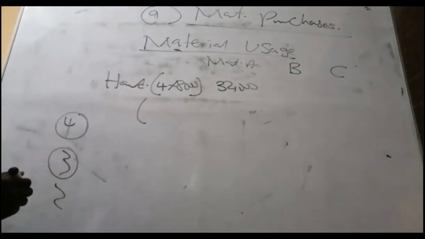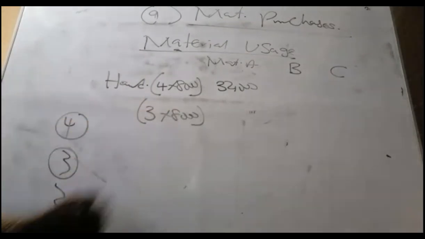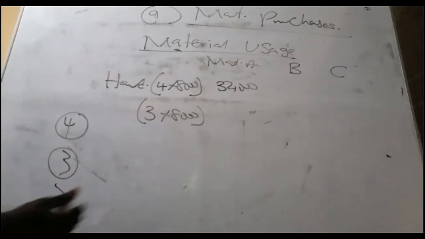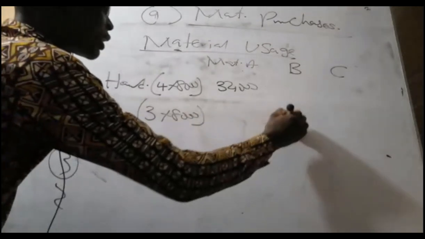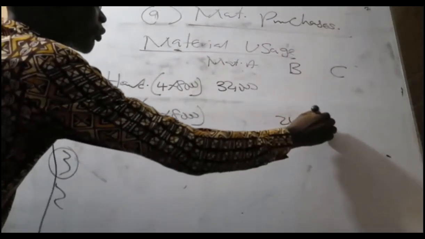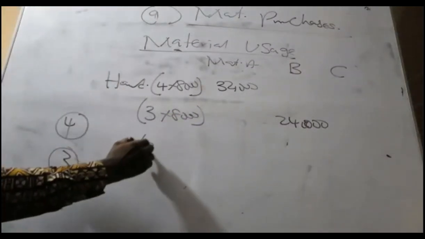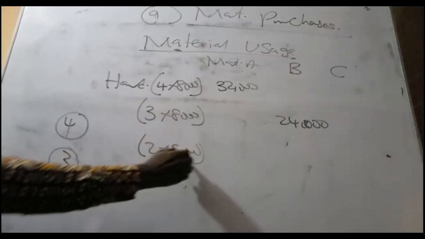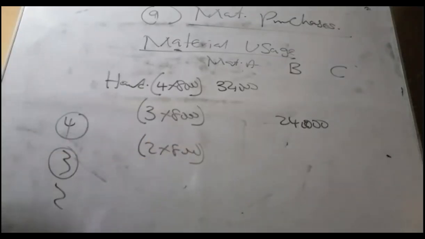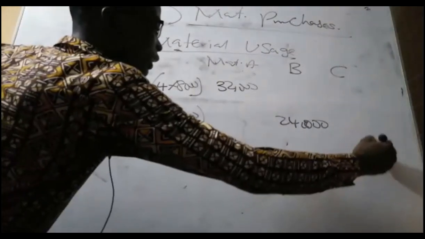Then I'll go to material B. Now they told me that I need 3 units. So 3 by 8,000, and that will give us 24,000. Put it under material B. And then do the last one for material C. They say 2. So 2 by 8,000, and that will give us 16,000. And this is it.